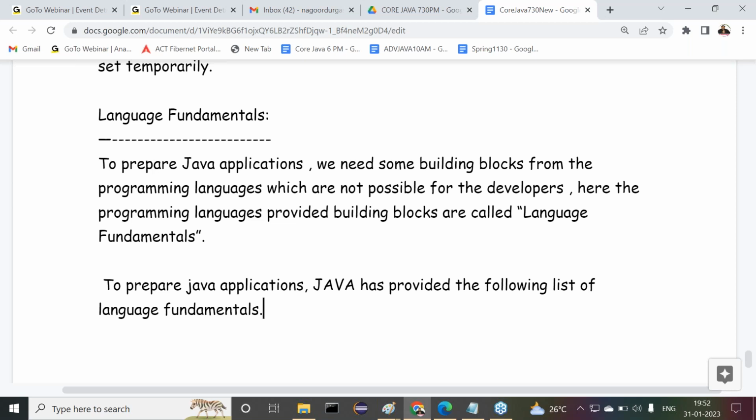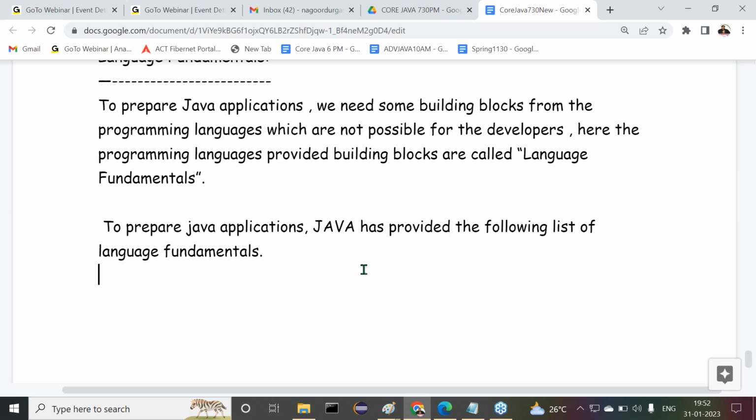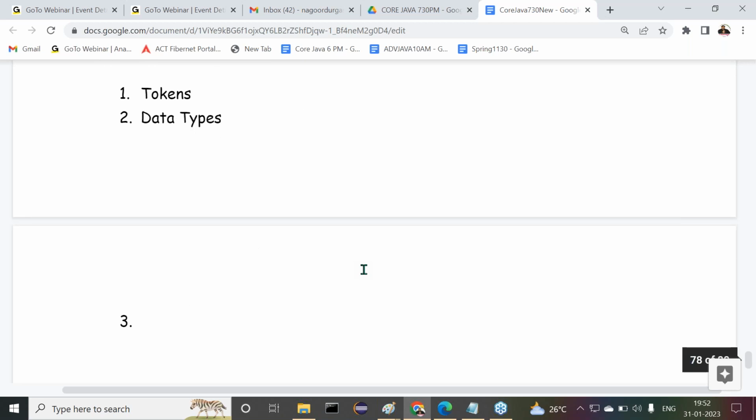What are the various language fundamentals which are provided by Java to prepare Java applications? If you observe this, the very first one is tokens. Next one is data types. The second one is data types. Third one is typecasting. Of course, there's one of the process there.